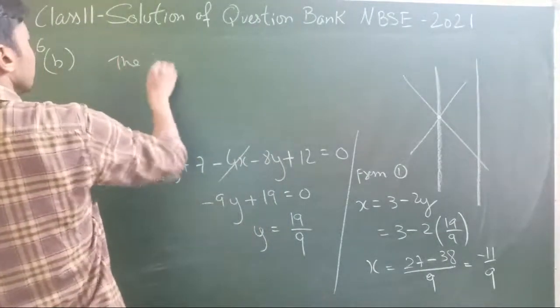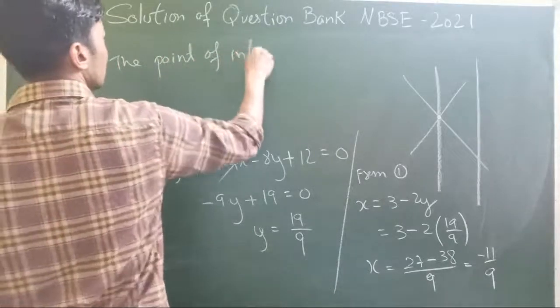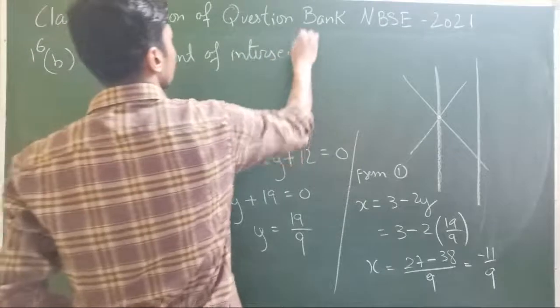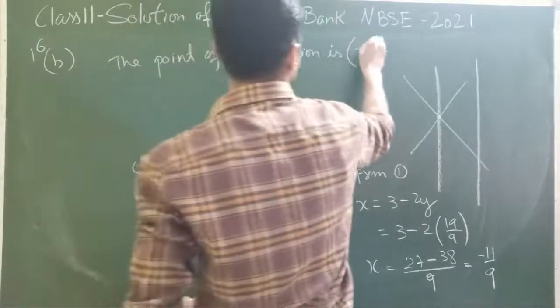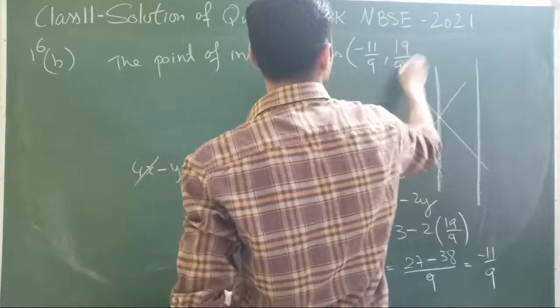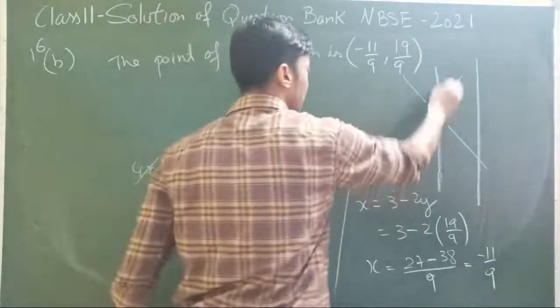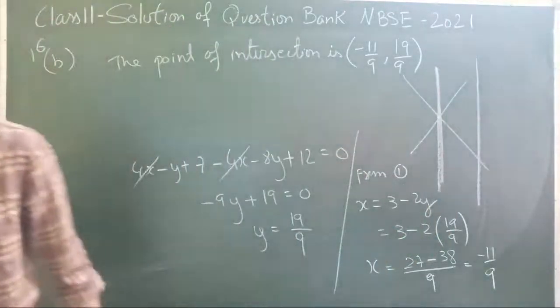So the point of intersection is minus 11 by 9, 19 by 9. Okay, this is the point of intersection through which our required line will also be passing through.